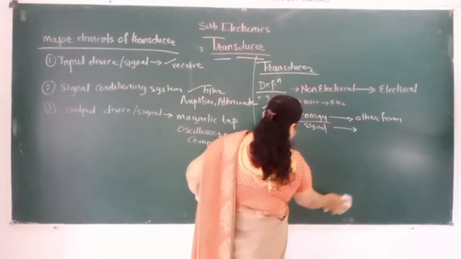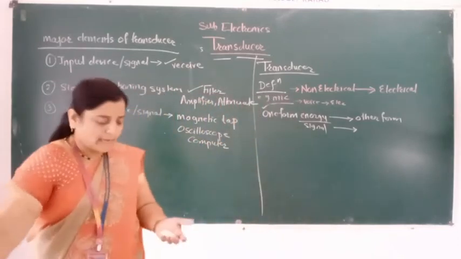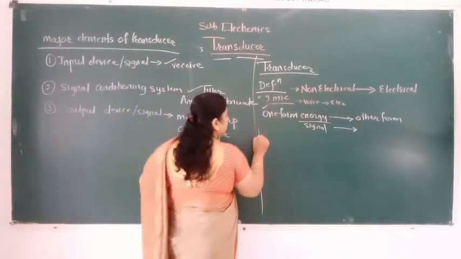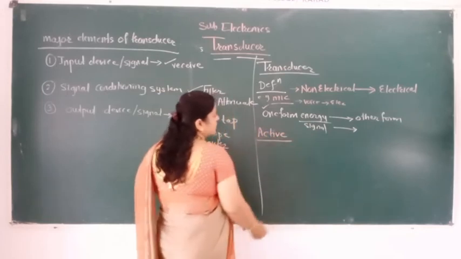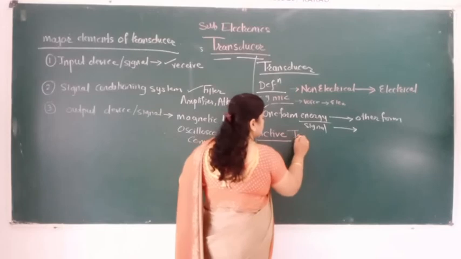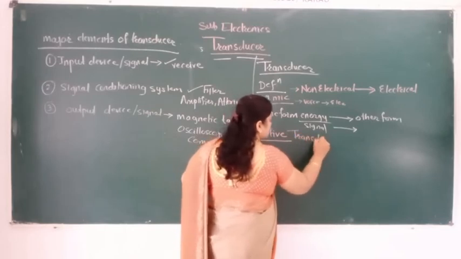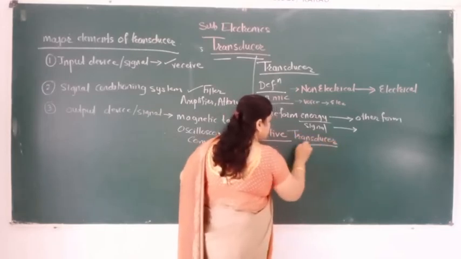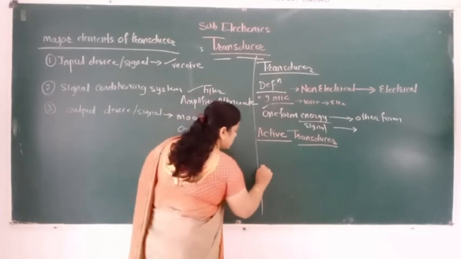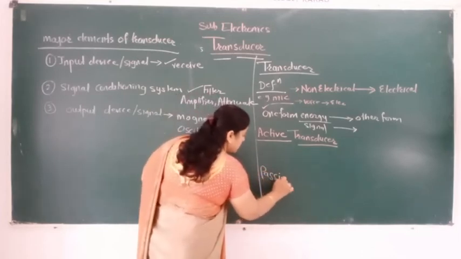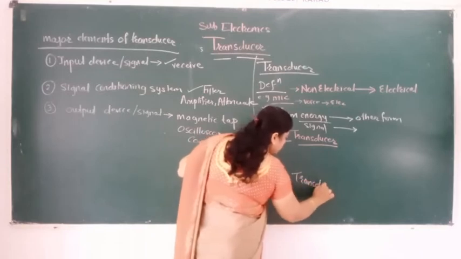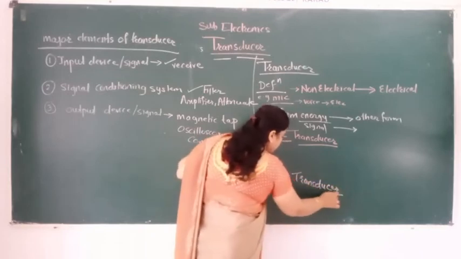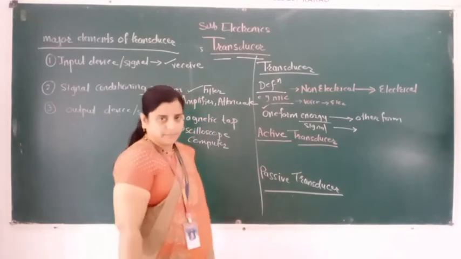Mainly transducers are of two types, that is the active transducer and the passive transducer. What happens in the active transducer and what happens in the passive transducer, we'll see.